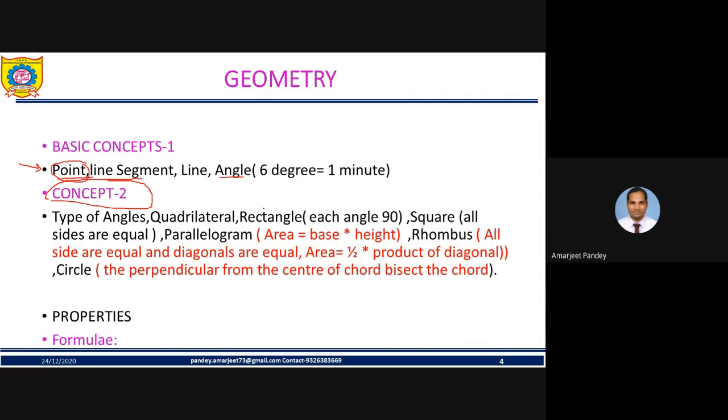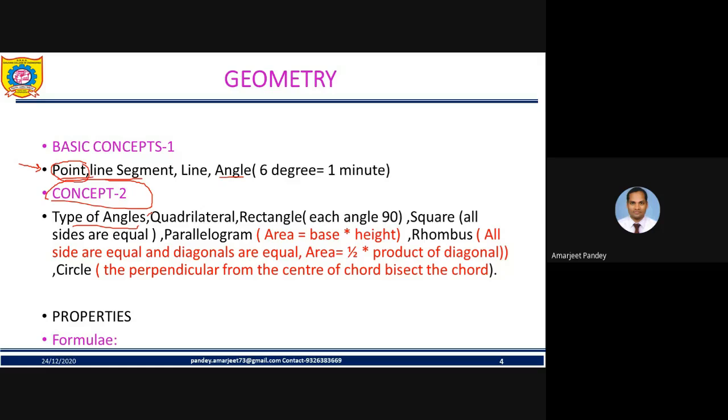Now, talking about the types of angles, we have the right angle, which measures 90-degree; the acute angle, which is less than 90-degree; and the obtuse angle, which is more than 90-degree and less than 180-degree, my friend. Most of us are confused about acute and obtuse, so please jot down that acute is less than 90-degree, obtuse is more than 90 but less than 180-degree.